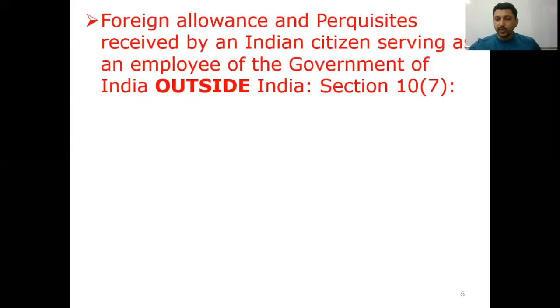Next, covered under Section 10, subsection 7, are foreign allowances and perquisites received by an Indian citizen serving as an employee of the Government of India outside India. So, if an employee of the Government of India is working on a diplomatic mission or is serving in a consular office outside India in any other country, then whatever foreign allowances and perquisites the employee enjoys are totally exempt from tax.